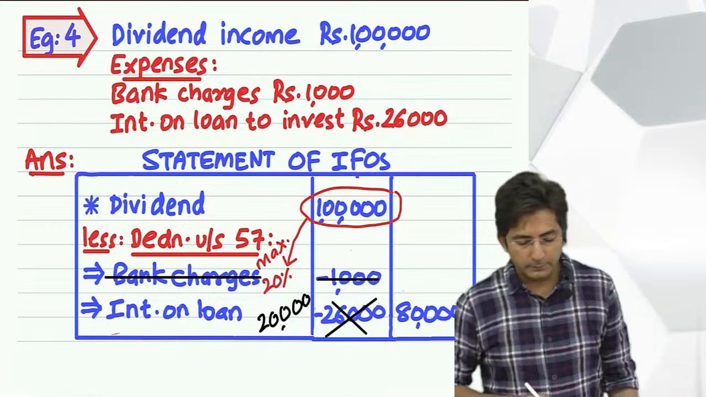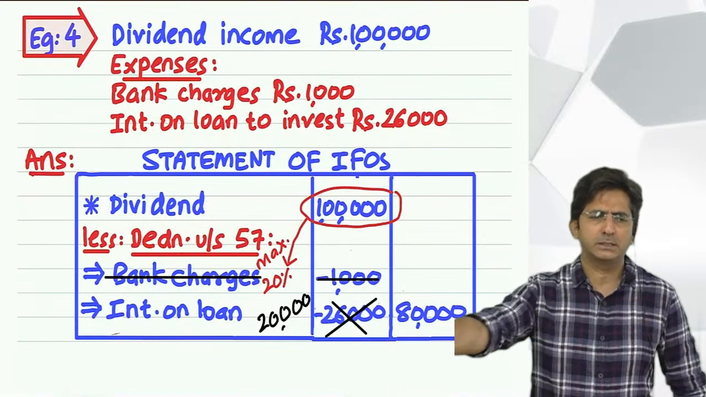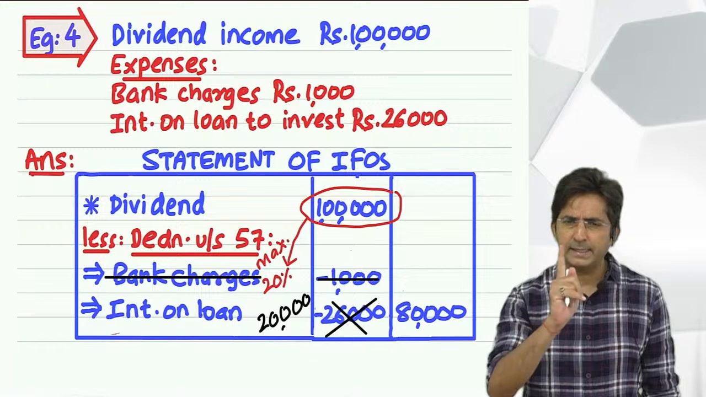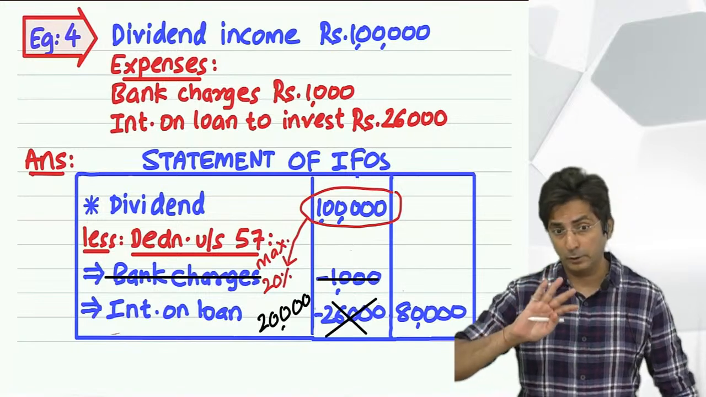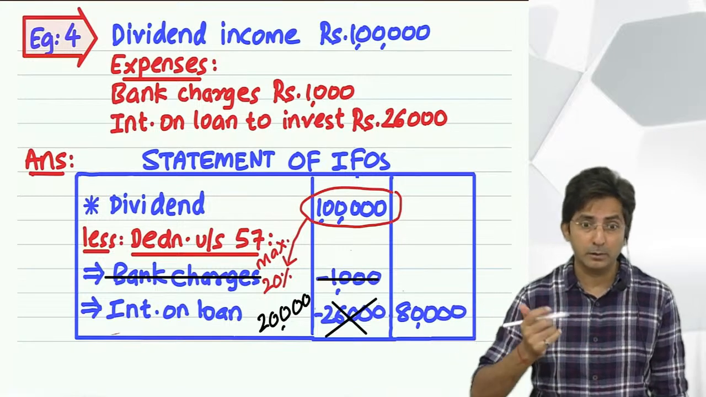So what is the logic of this? You are not getting any deduction. You are getting only one deduction, that too interest on loan, and that also subject to a limit. Maximum 20% of dividend income. Why?